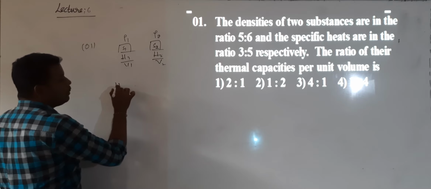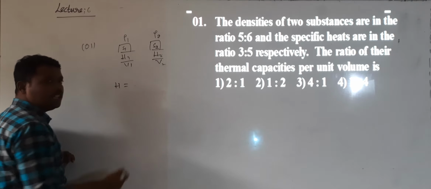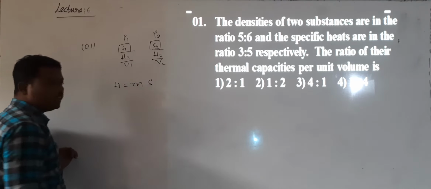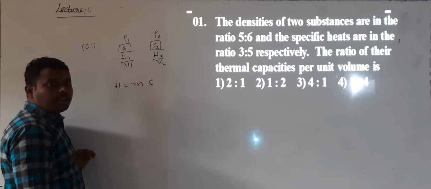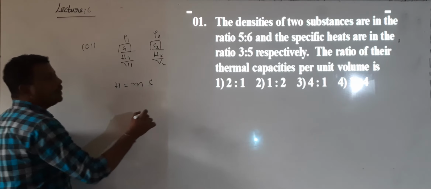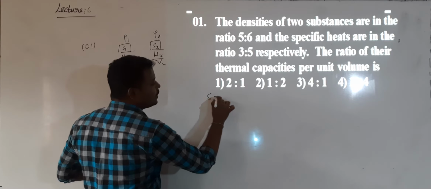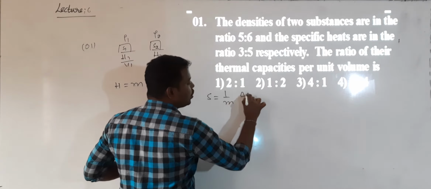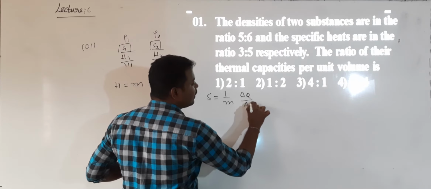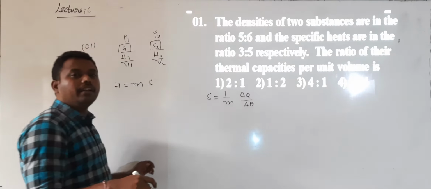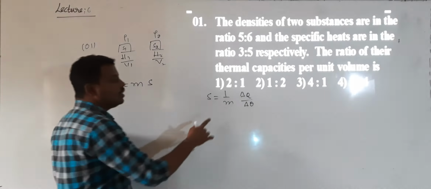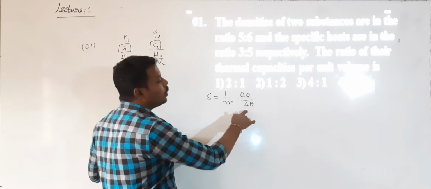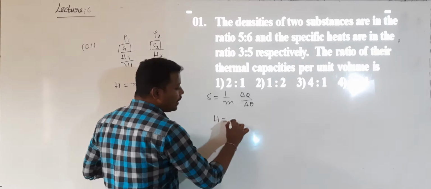So what is the relation between thermal capacity and specific heat capacity? We know that H is equal to M into S. Have you written the relation between specific heat capacity and thermal capacity? Specific heat S is equal to 1 by M into dQ divided by dθ: the amount of heat required to raise the temperature of a substance of unit mass by 1 degree Celsius or 1 Kelvin. What is heat capacity?